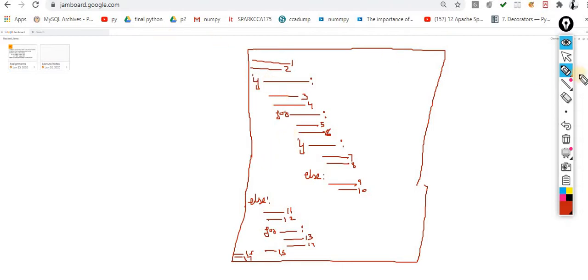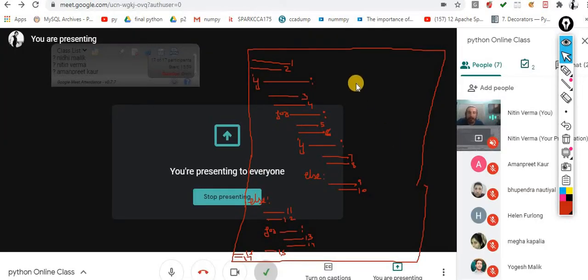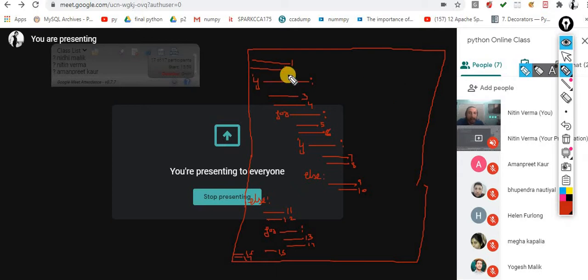Anyone can give the answer. Statement number 1 and 2, is it dependent or independent? When will statement number 1 or 2 be executed? Sir, independent. Yes, perfect. This is independent. It is not a concern with any of the logic.